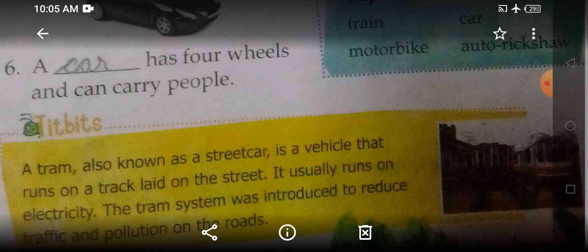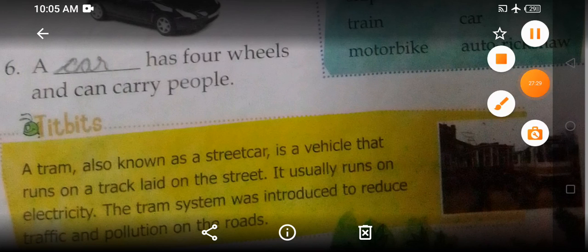On which city can you find a tram? You can find a tram in Kolkata. Okay, so in India where can you find a tram? In Kolkata. Okay, this is a train which runs on street.